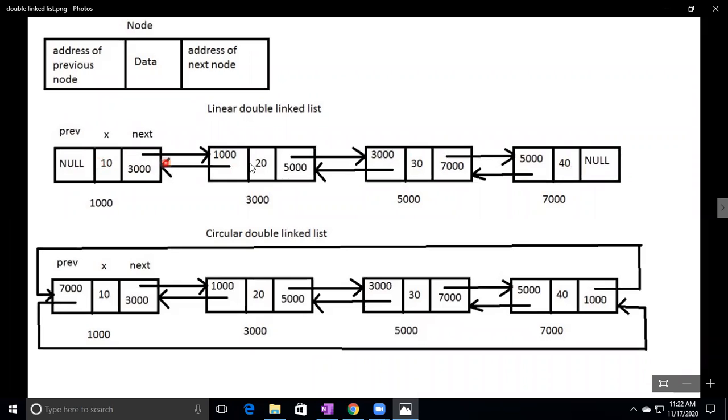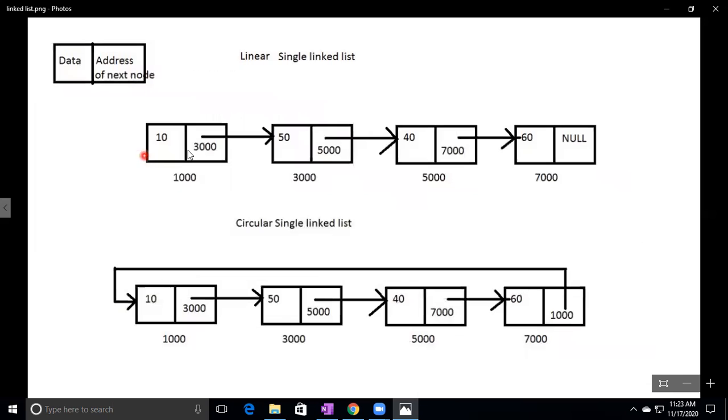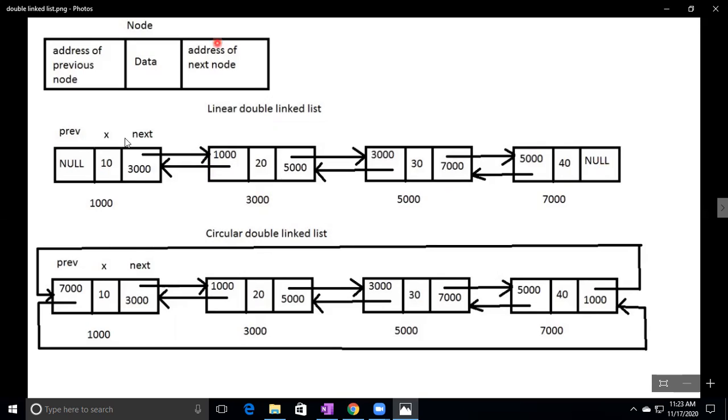So here there are two directions. In two directions, we can access the data from first to last or last to first. In case of single linked list, we can access the elements from first to last only. We cannot access the elements from last to first. In the double linked list, we can access the elements from first to last as well as last to first, because we are maintaining the previous node address here.